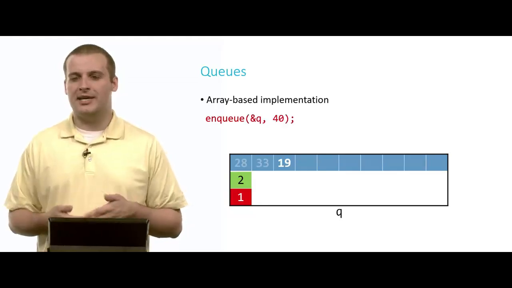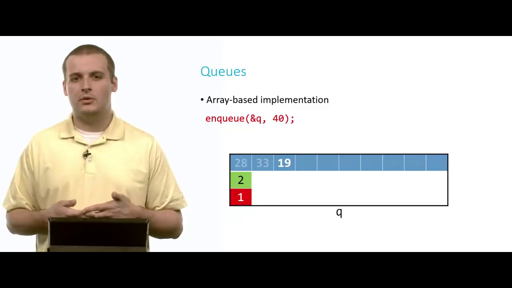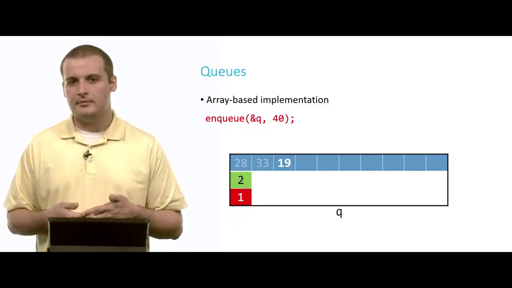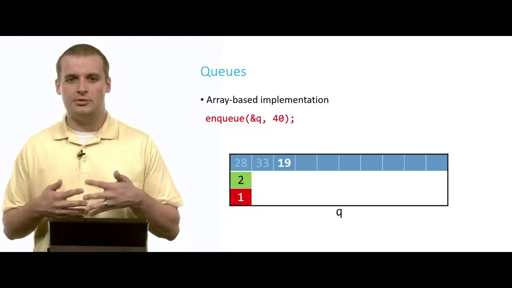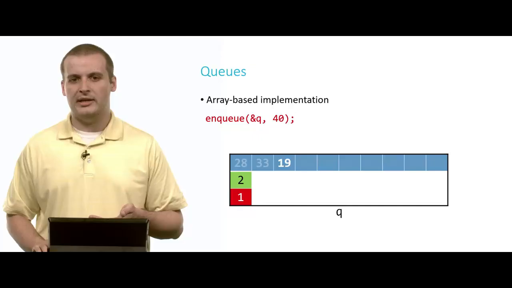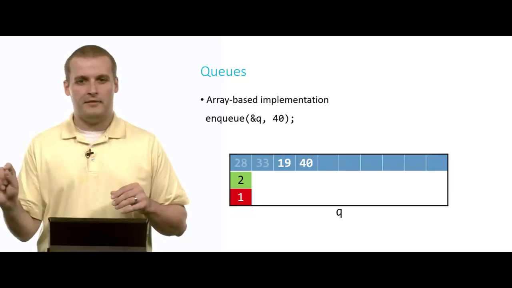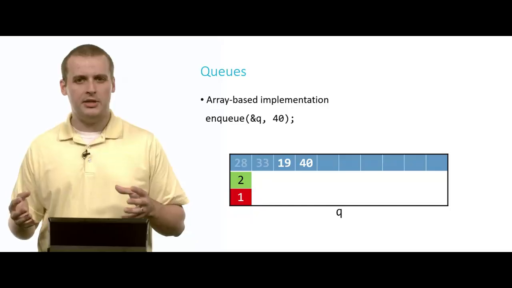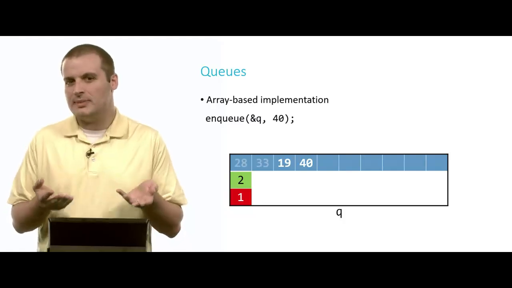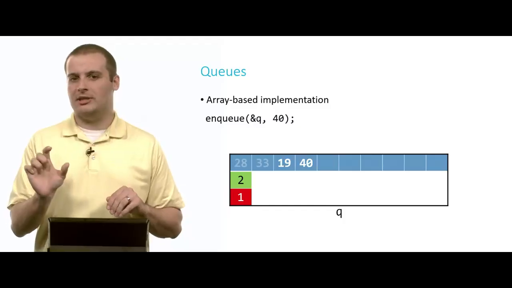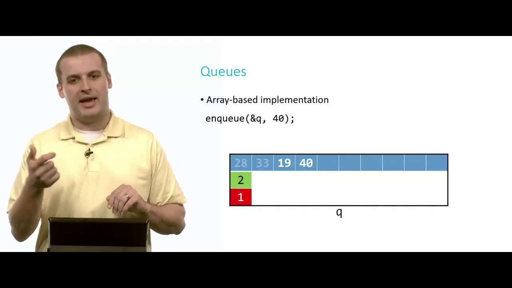Now let's enqueue something. And I sort of gave this away a second ago, but if we want to put 40 into the queue, where's 40 going to go? Well, we've been putting it in queue front plus queue size, and so it makes sense actually to put 40 here. Now, notice that at some point we're going to get to the end of our array inside of queue, but that faded out 28 and 33, they're actually technically open spaces, right? And so we may eventually, with that rule of adding those two together, need to mod by the size of capacity so we can wrap around.